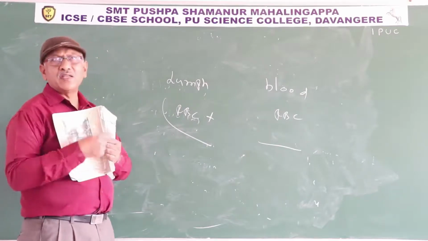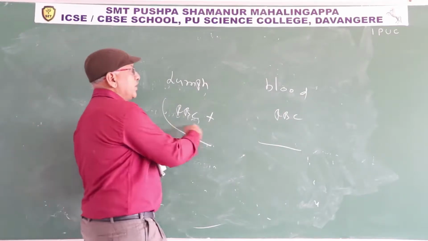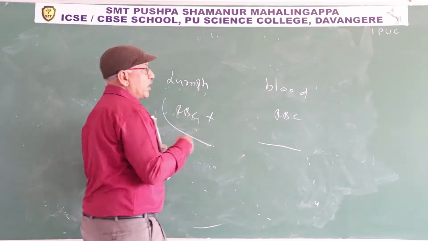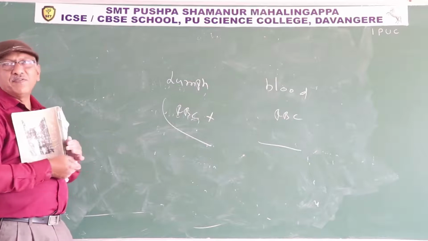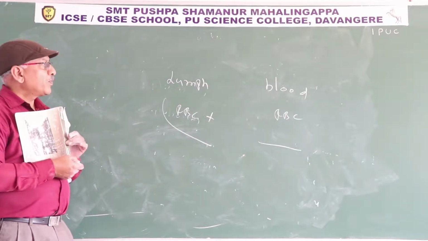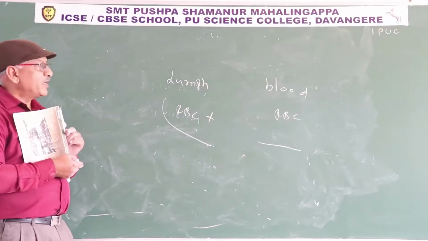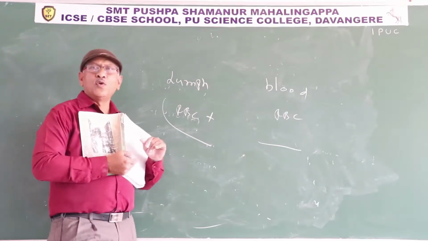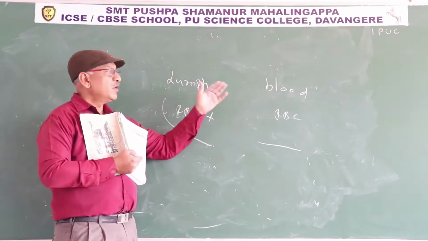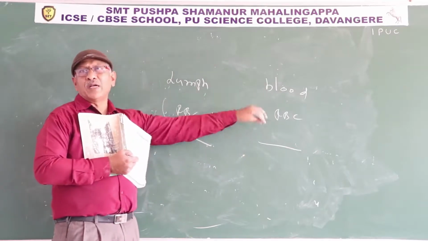So these are the differences. Lymph is without RBC, blood is with RBC. Second point, due to absence of RBC, lymph is colorless. And blood is red in color due to presence of hemoglobin in RBC. Lymph flows in empty places and vessels. Blood always flows in blood vessels only.